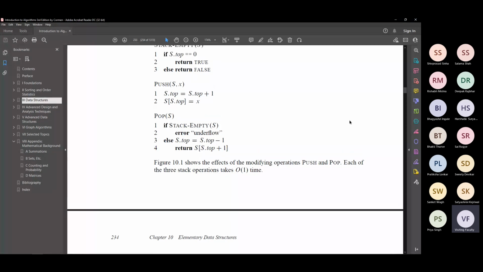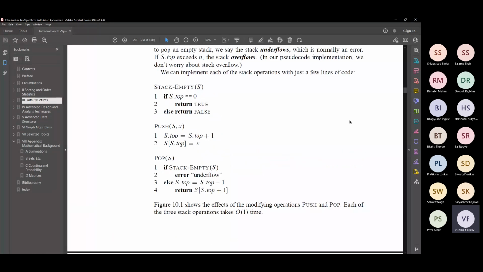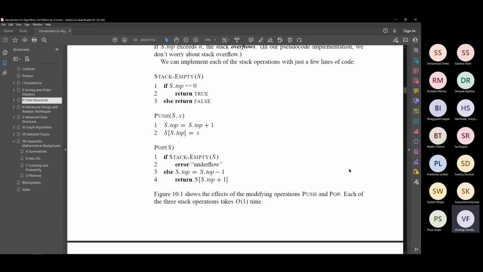Alright? So I hope all of this is clear now. And the last line, each of these stack operations takes order 1 time, big O 1 time. I want you to check this on your own. Okay? Big O 1 time. Every single line step here is taking time 1, constant. Okay? Some constant C or big O 1.